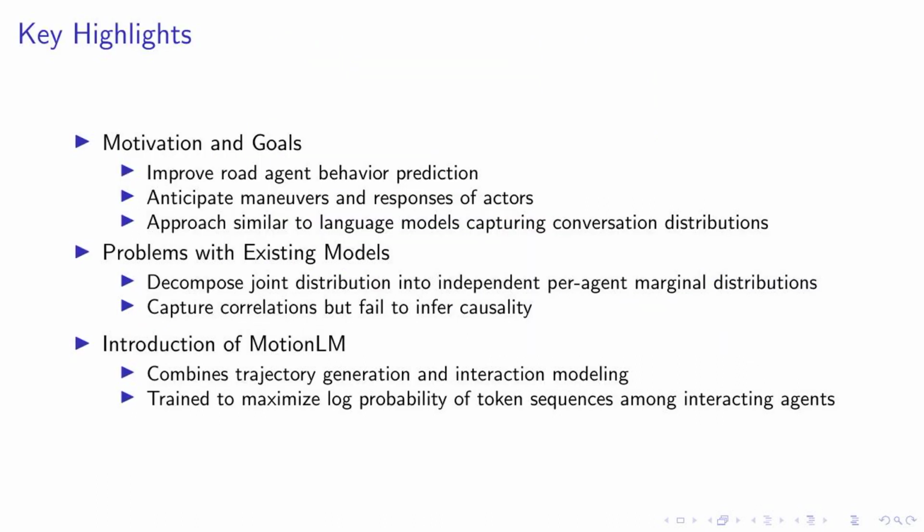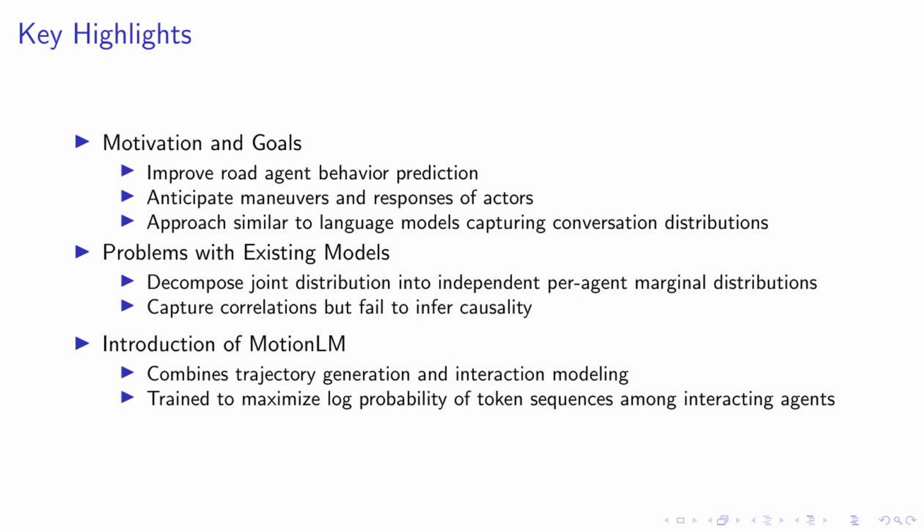Our primary motivation is to enhance the prediction of road agent behavior, much like participants in a dialogue, anticipating their maneuvers and responses. We aim to apply an approach akin to how language models capture the distribution of conversations. However, existing models have limitations. They often decompose the joint distribution into independent per-agent marginal distributions, capturing correlations but failing to infer causality.